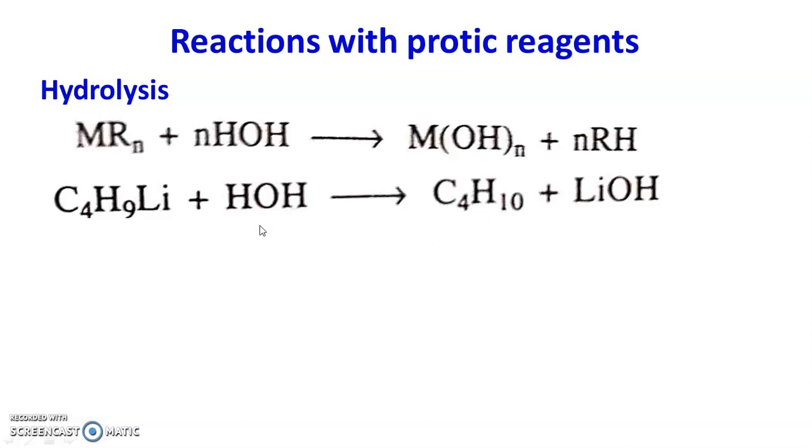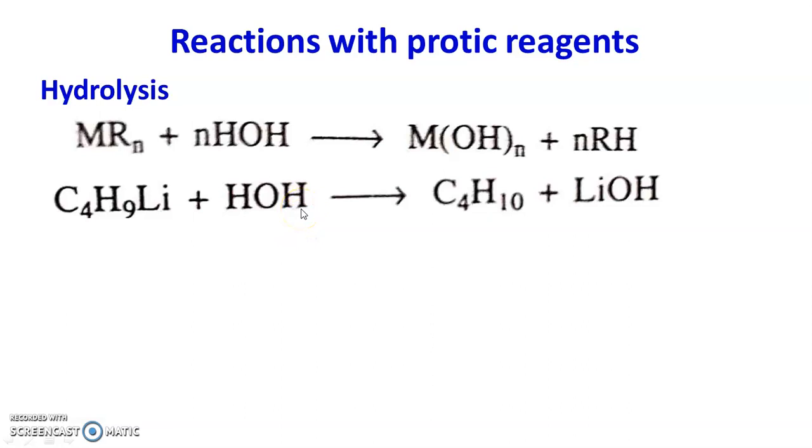So alkali metal organometallics and alkaline earth organometallics readily react with water, and there is an evolution of hydrocarbon. For example, n-butyl lithium, an organometallic compound, reacts with water. One of the protons joins with the alkyl group, forming butane, and we get LiOH. Actually, when water dissociates, there is a formation of H+ and OH-.